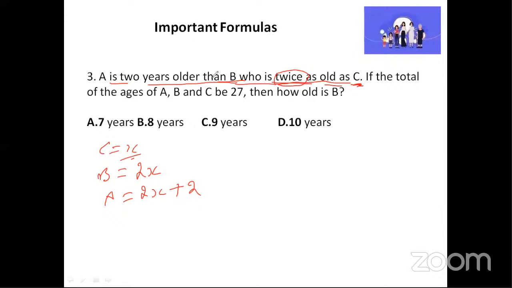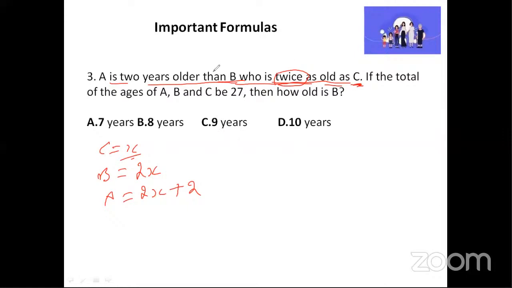No, 4X means it will be double. 2 years older means, imagine, for example, Afrin is 10 years old, and her sister Suhana Taj is 2 years older.